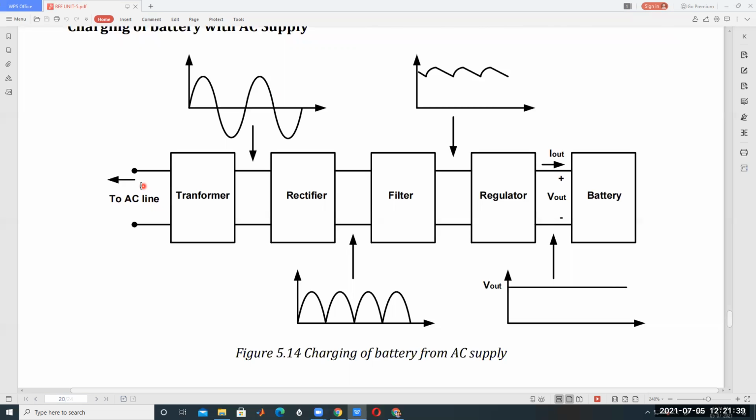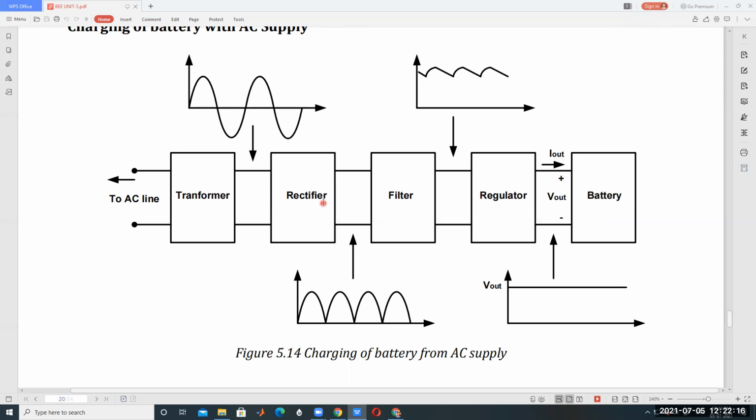Okay, from the transmission line, the power is fed to what is called the primary winding of the transformer, and then the secondary winding of the transformer is connected to the rectifier. That is called AC to DC conversion. And this rectifier has some harmonics. We are not getting full DC. There are some ripples and spikes in the output voltage of the DC, and harmonics are also present in the output.